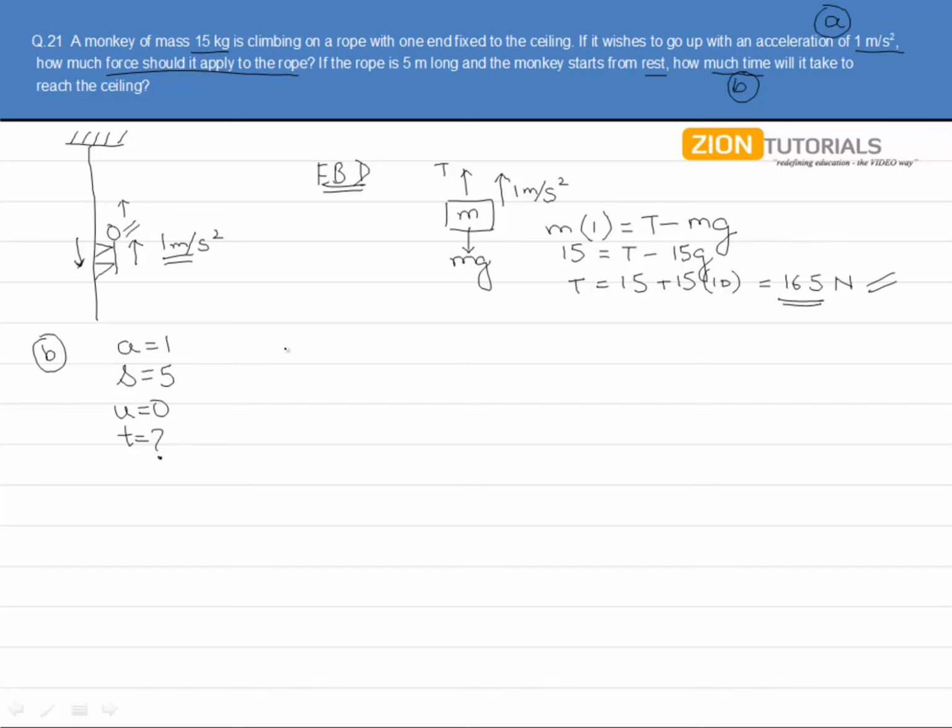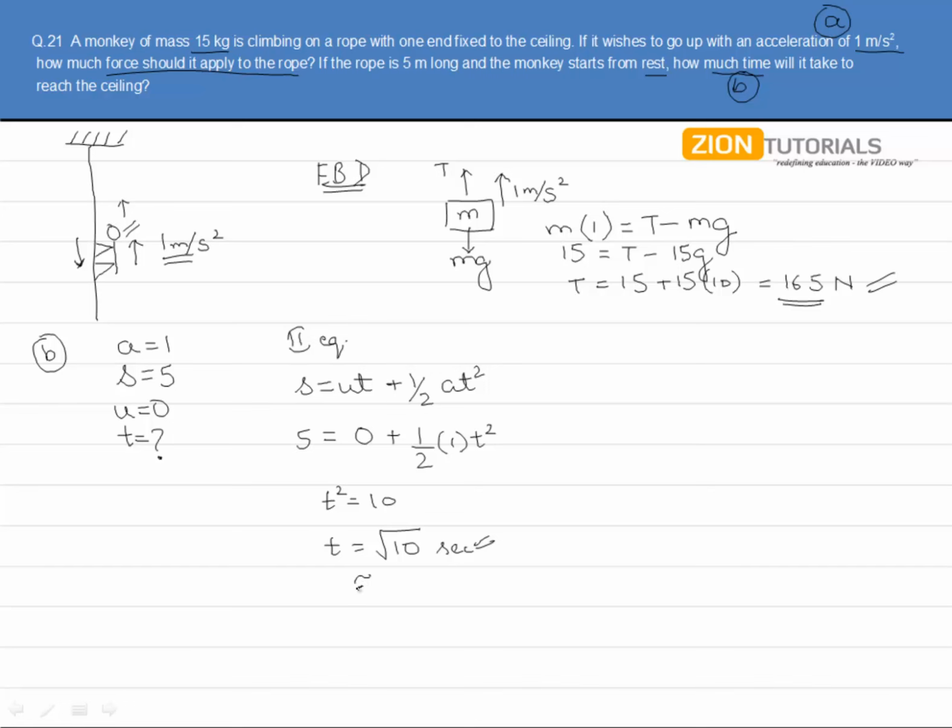So we can simply employ the second equation of motion, writing it as s equals ut plus half at square. So 5 is equal to 0 plus half into 1 into t square, that is t square equals 10, giving us t equals root 10 seconds, right?